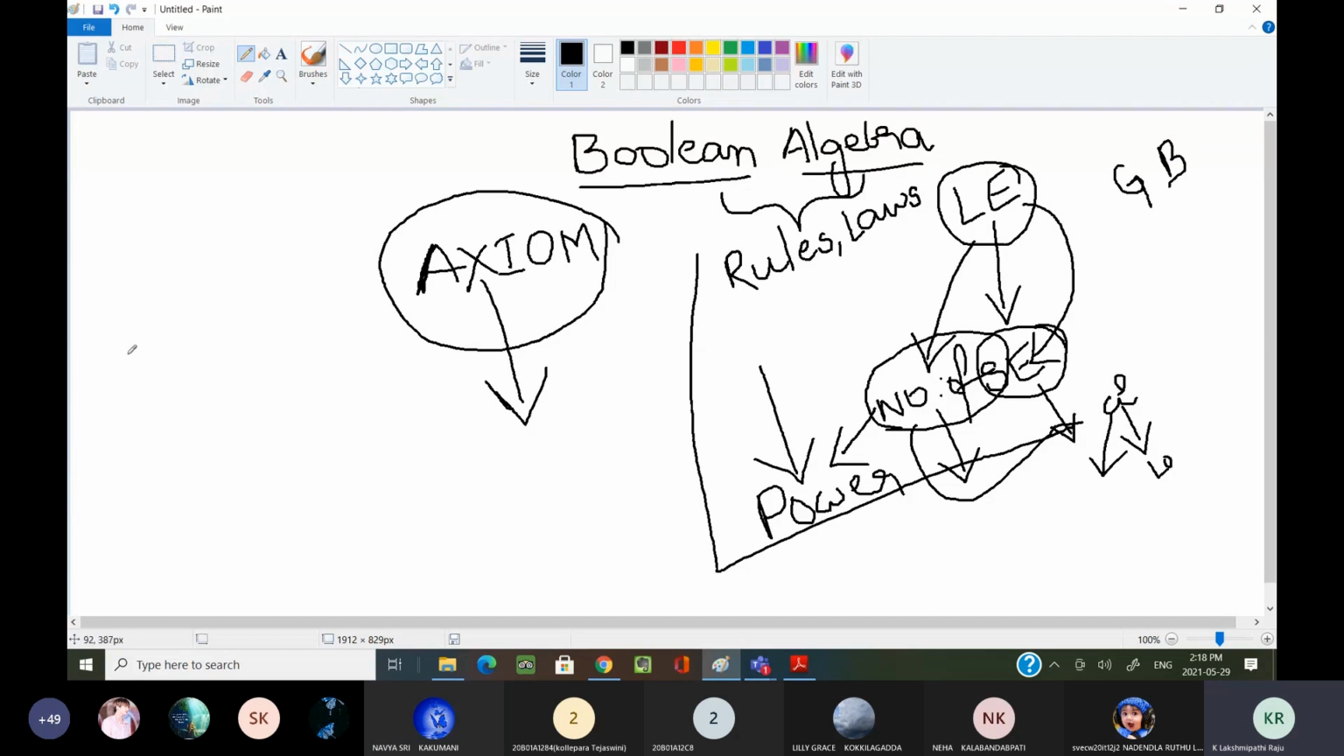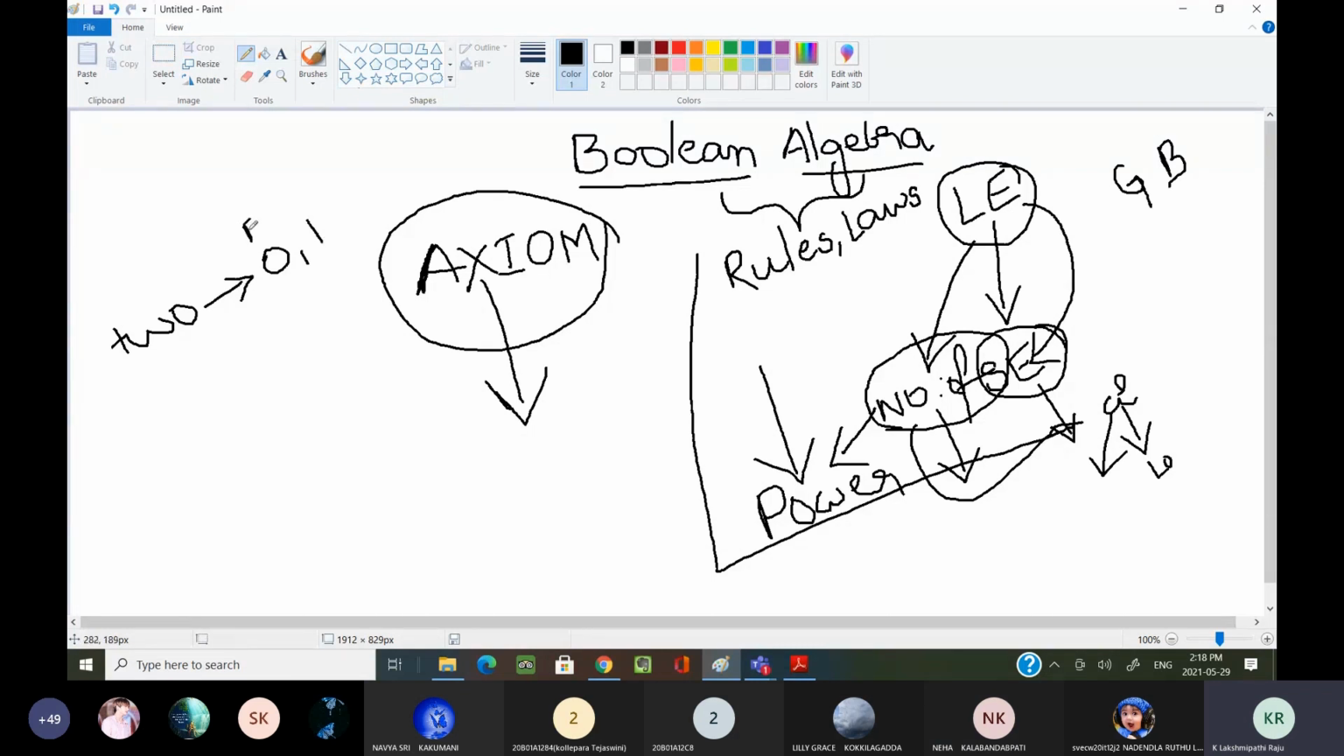Now, what are the values? What are the two values Boolean algebra is taking? What are the two values it is considering? Either true or false. True, false. Logical 0 or 1.